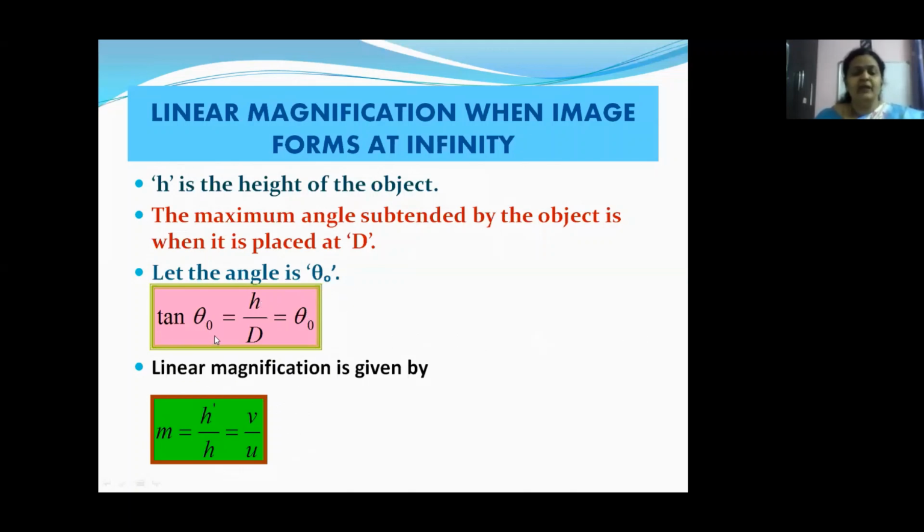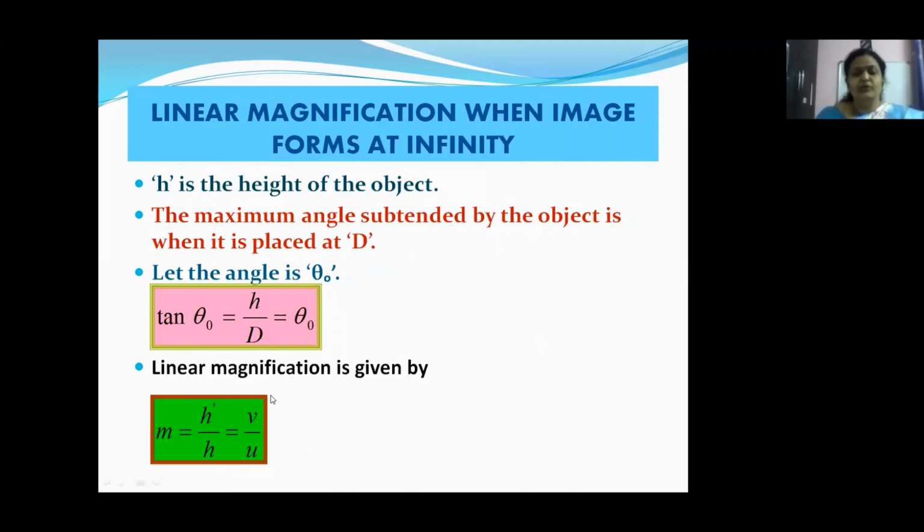Tan theta O is equal to H by D, where H is the height of the object and D is the distance separating the object and the observer. If it is a very small angle, then we can neglect tan, and theta O is equal to H by D.